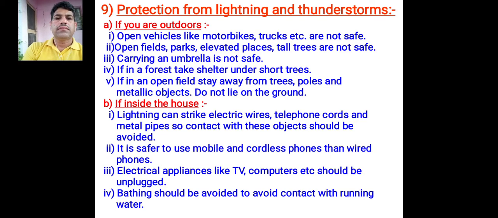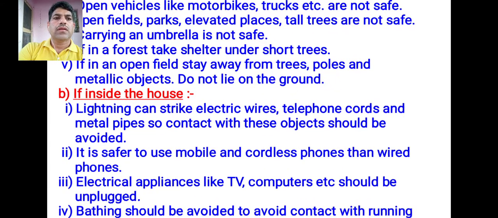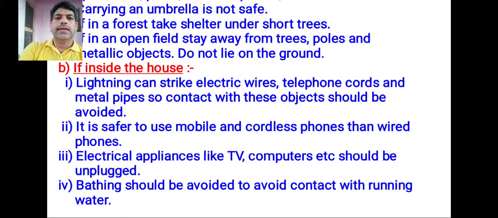It is safer to use mobile and cordless phones than wired phones. Next, electric appliances like TV, computers, etc. should be unplugged. And last, bathing should be avoided to avoid contact with the running water.